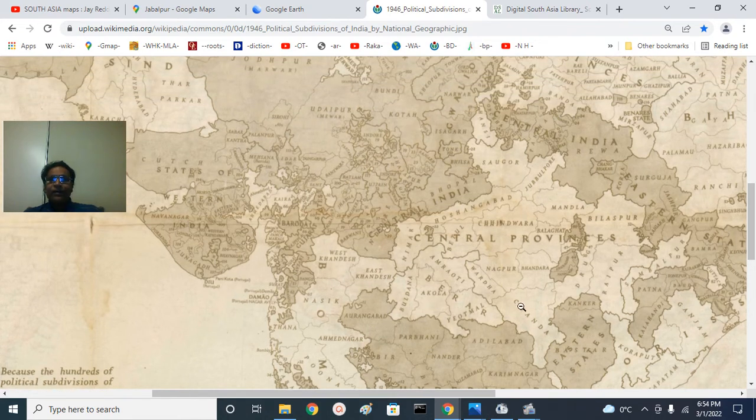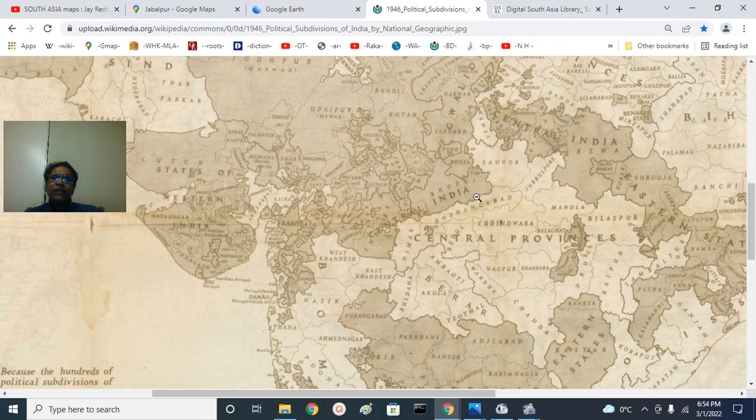We have the Berar region, Nagpur region. We have the Narmada region, that is East Nimar or Khandwa region, and Hoshangabad and Betul, this region. And the Jabalpur region, you see here the panhandle, this is the Betwa river will be here, and Jhansi and Lalitpur here. Sagar, they have not shown here. Sagar district, Damoh district.